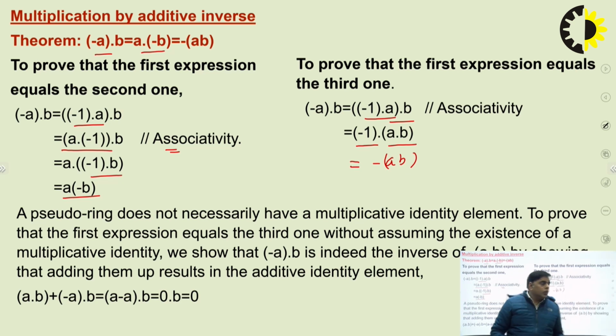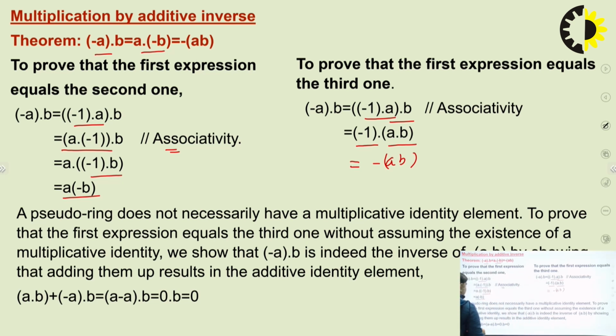Now you can see a pseudo ring does not necessarily have a multiplicative identity element. To prove that the first expression is equal to the third one without assuming the existence of a multiplicative identity, we can show that minus a dot b is indeed the inverse of a dot b by showing that adding them up results in the additive identity element.